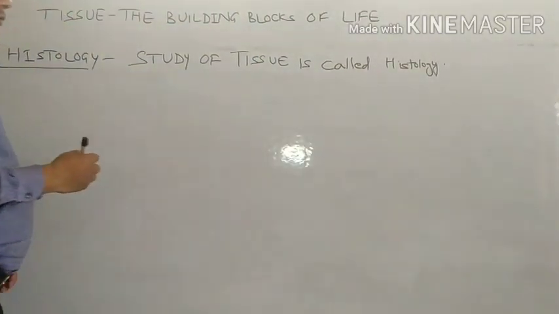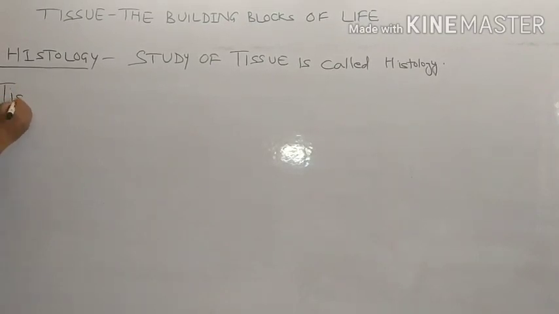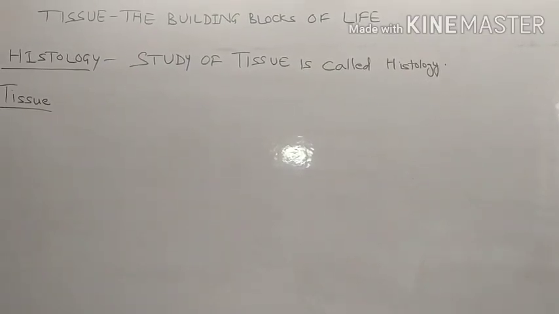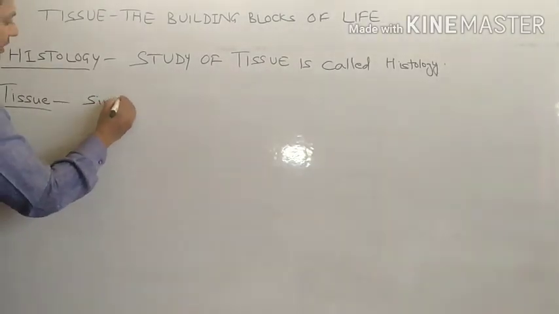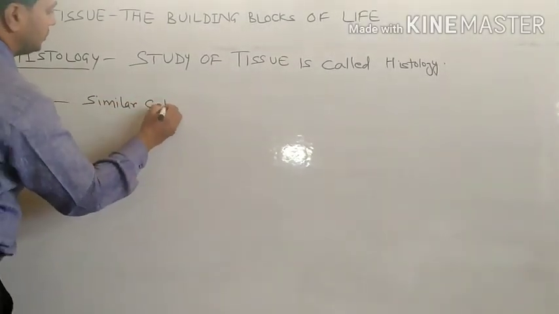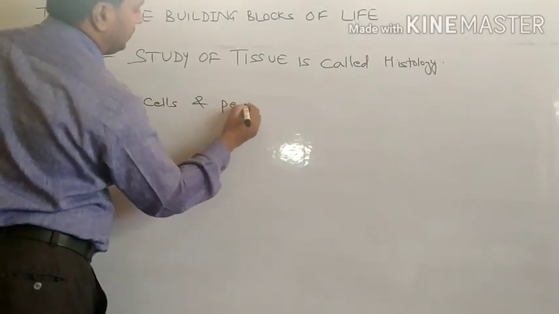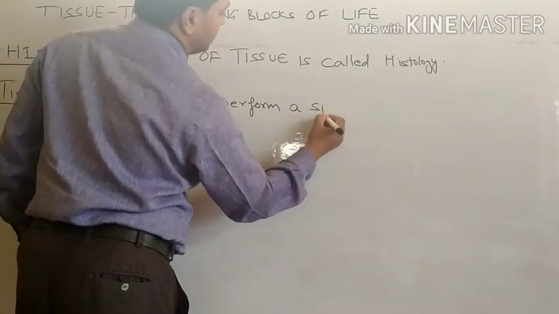Now we will define tissue. What is tissue actually? Tissue is made up of similar type of cells performing a specific function.